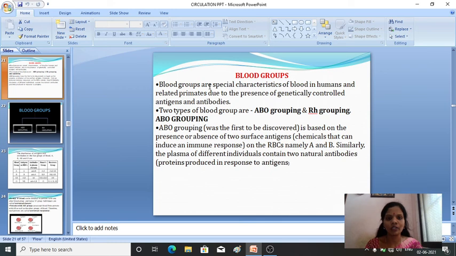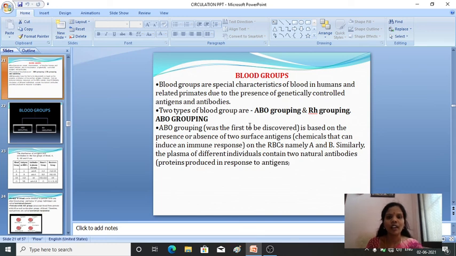You already know that in human beings generally we have four different blood groups: A, B, AB and O group. On what basis are these blood groups classified, and how and to which person can we donate the blood, in what way, and what are the methods to be followed, all in detail we will study in today's class. Before that, let us know the definition of blood groups.